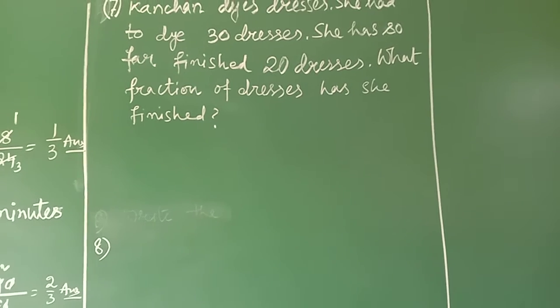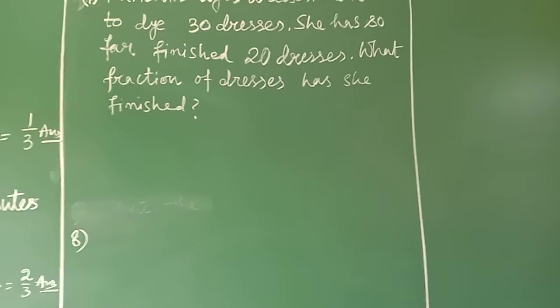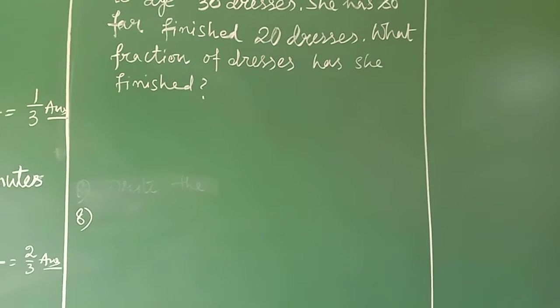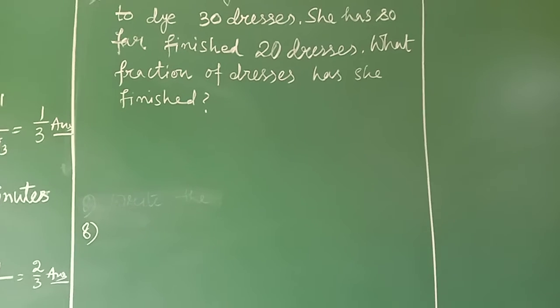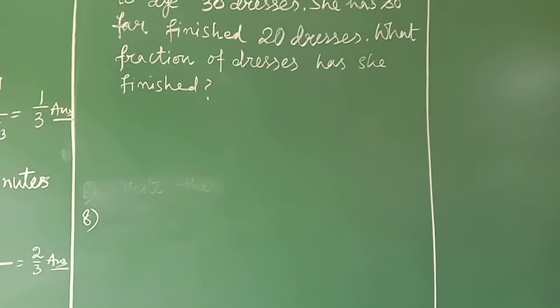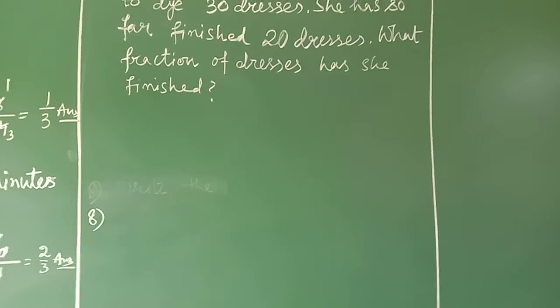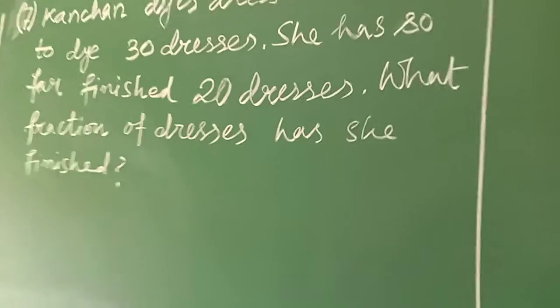That means again you have to find the fraction. Out of 30 dresses, 20 dresses have been dyed till now. If she has finished 20 dresses out of 30, then what is the fraction?